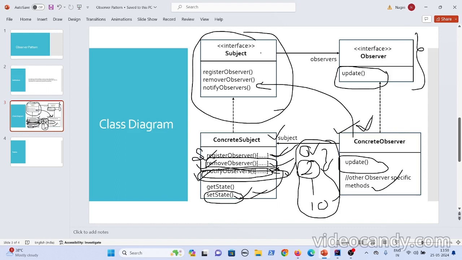Now, let's say you don't implement this subject interface. What happens now? This observer is interested in some other data as well, so it has to go and see how I have to register myself as an observer for the data, and if I'm not interested, how I should remove myself from that list. So it has to do all that work.